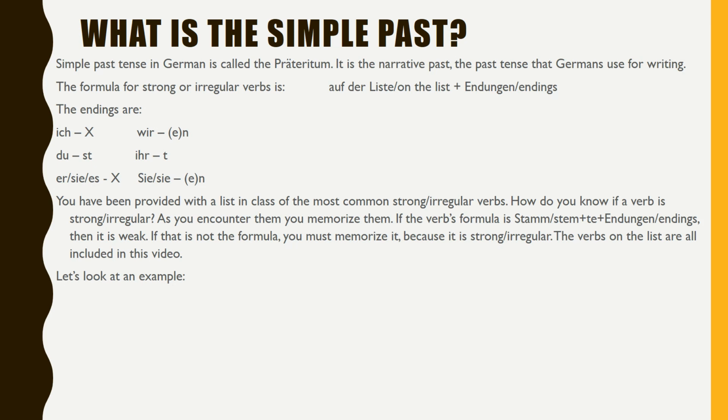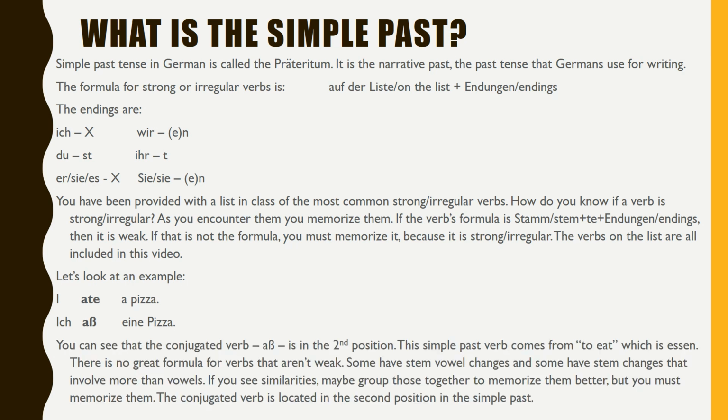Let's look at an example. I ate a pizza is Ich aß eine Pizza. You can see that the conjugated verb aß is in the second position. This simple past verb comes from to eat, which is essen.